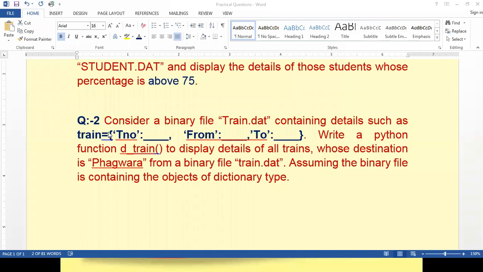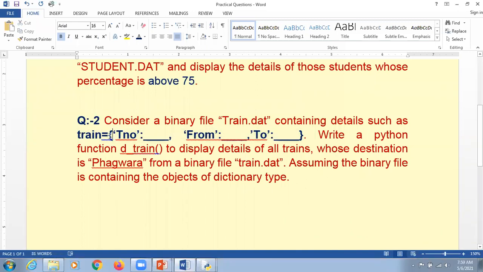It's my humble request. When these curly brackets are there, you are supposed to respond that this is to be considered as a dictionary here. This is to be considered as a dictionary here. Thanks for your response. Thank you very much, Bhagat ji.